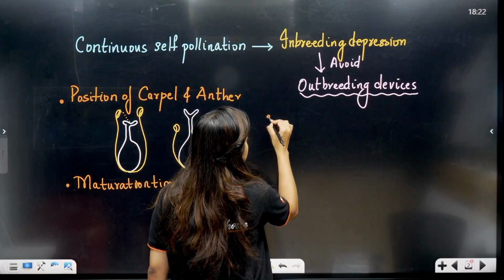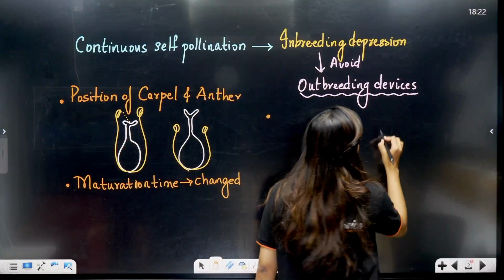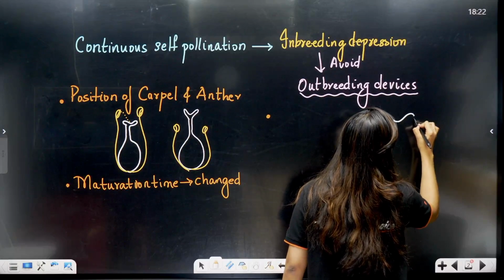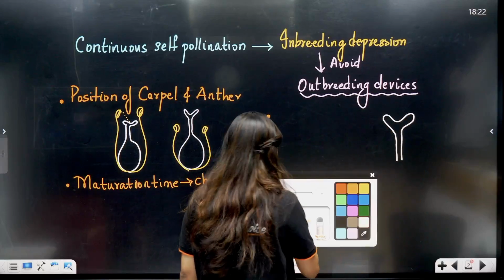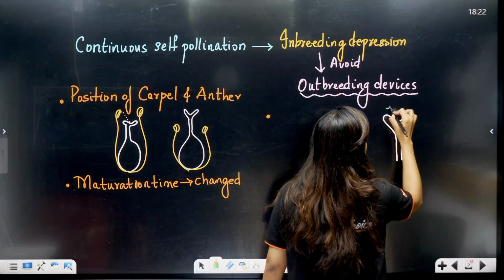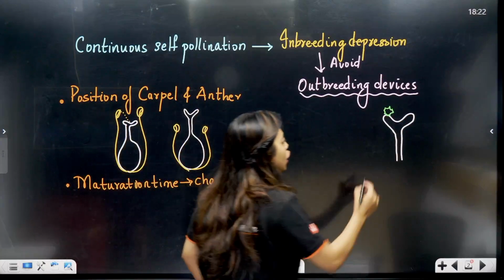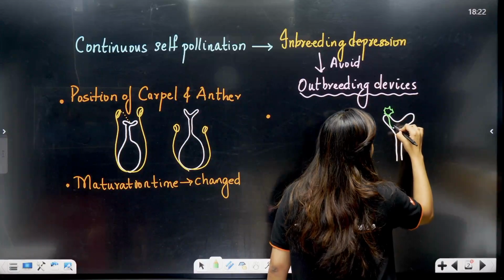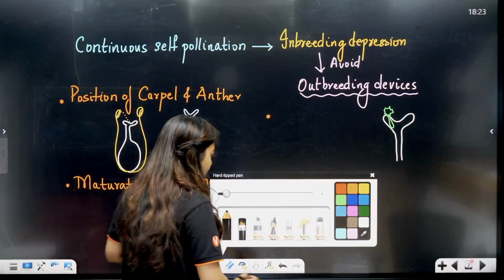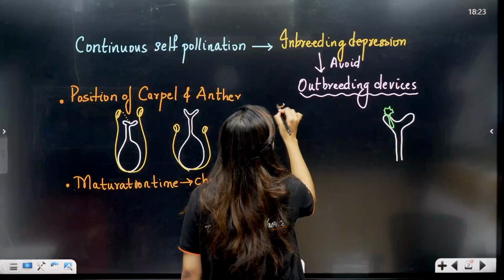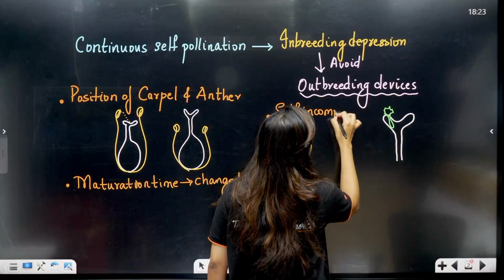Then the plant is like, let's do one more thing. The stigma is the landing place where the pollen grains will land. This is the stigma, this is the style, and the ovary continues below. Now let's say one pollen grain has fallen. The stigma is going to recognize whether it is compatible. If so, what is the stigma going to do? It is going to allow the formation of the pollen tube. So the plant has decided to do something called self-incompatibility.